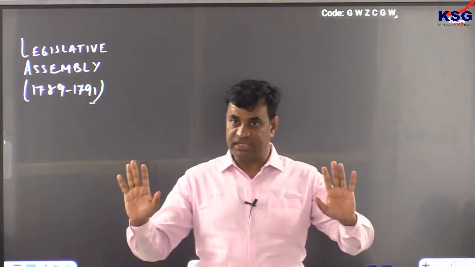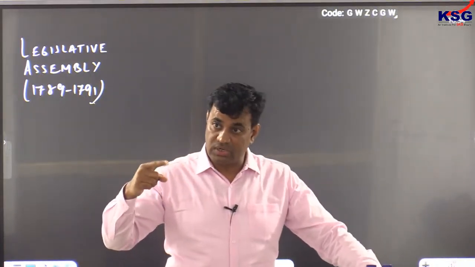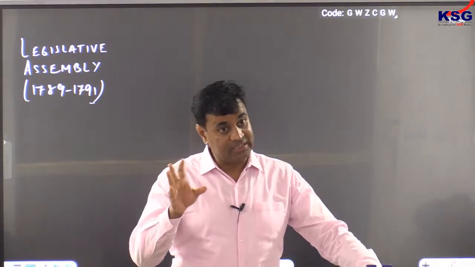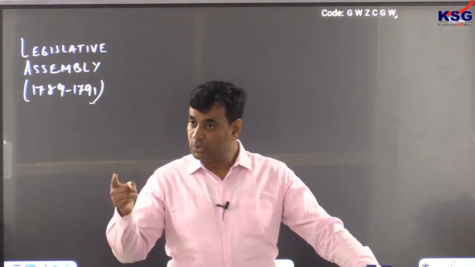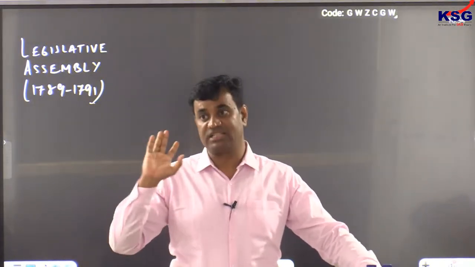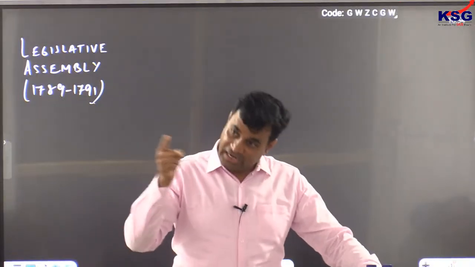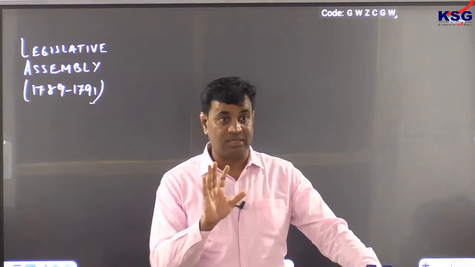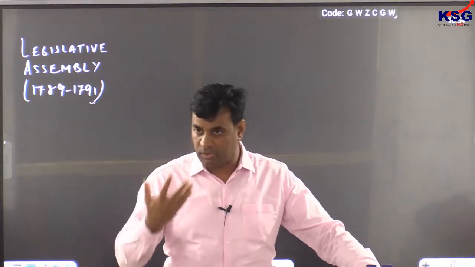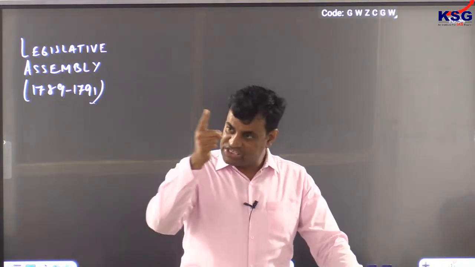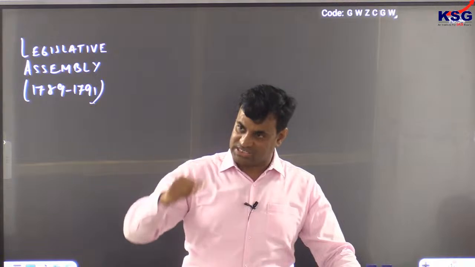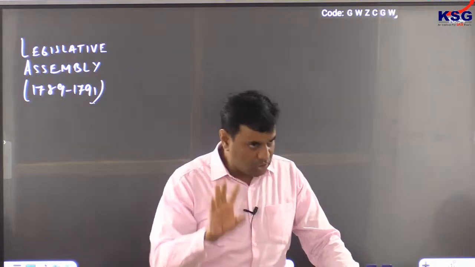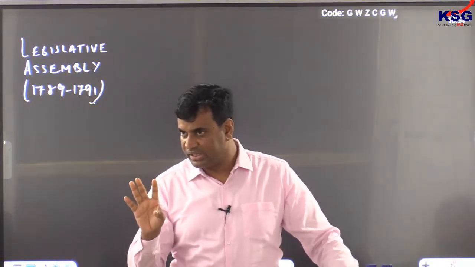Now, for your information, I'll let you know. The decision was taken to convert France into a republic, but an elected head could not be chosen here. And it's a great irony of world history. Revolution started against autocratic monarchy. Revolution ended again with an autocratic monarch only. But he did not usurp power by force. By consent of people only, he came to rule. So French Revolution completed the whole cycle. It started against autocratic monarchy, but finally ended with an autocratic monarch only, and that monarch was Napoleon Bonaparte.